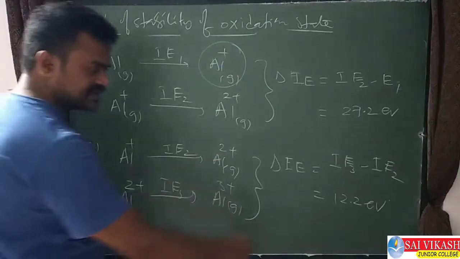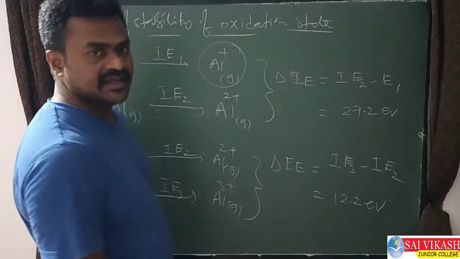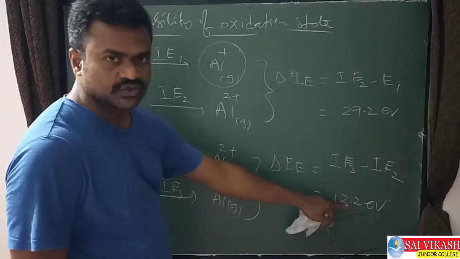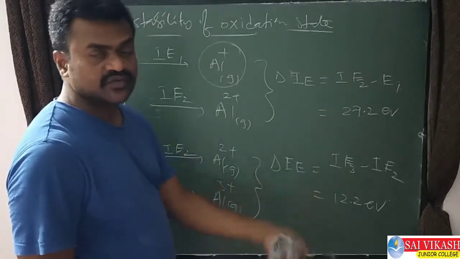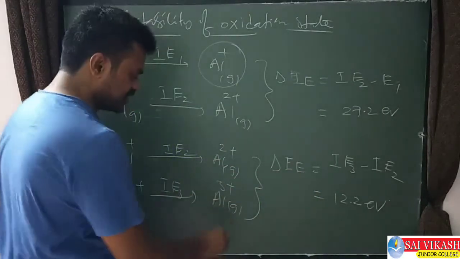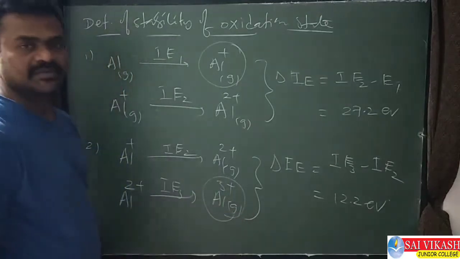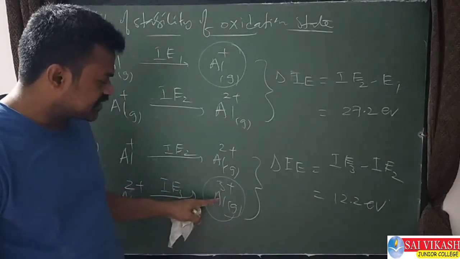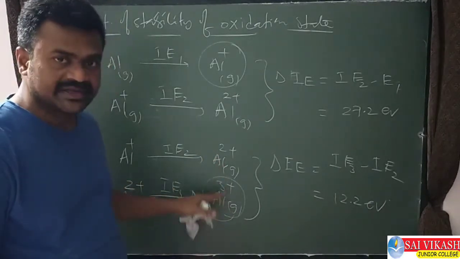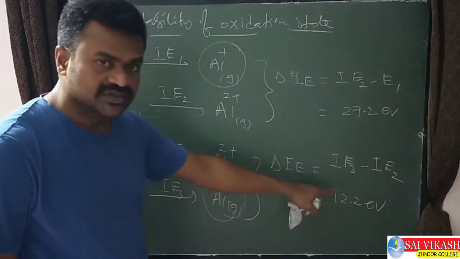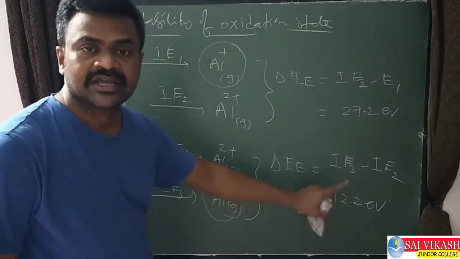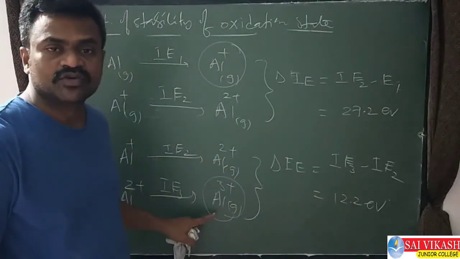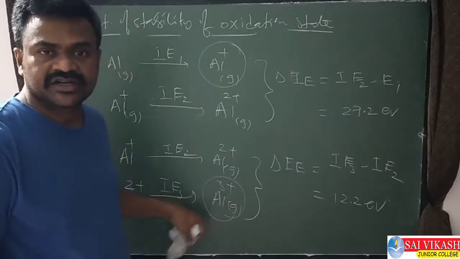Now in this case it is less than 16, means less than 15 only comes, no? Less than 15 means it is 12.2, less than 15 only. Now in this case which one is more stable? Higher oxidation state. So Al3+ is more stable. Out of the +2 and +3, which one is more stable? Al3+. Why? The difference between these two successive is 12.2, means this is less than 15 electron volts. So in this case higher oxidation state is more stable, therefore +3 oxidation state is more stable.